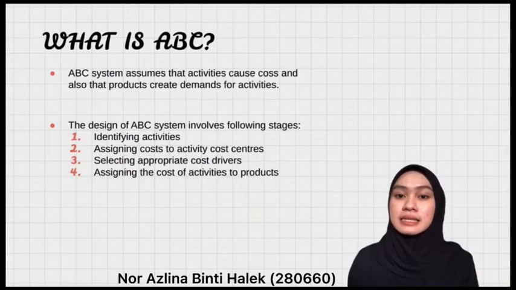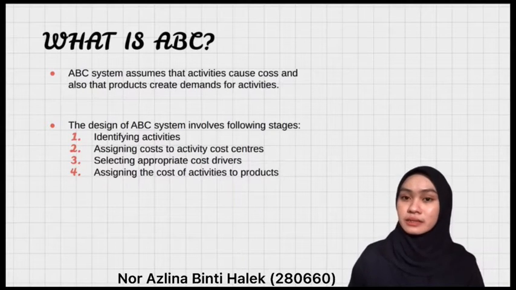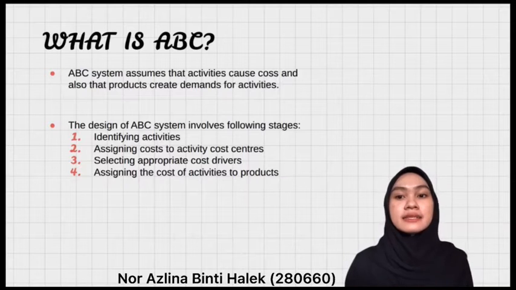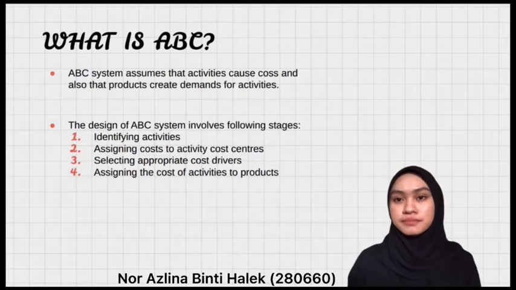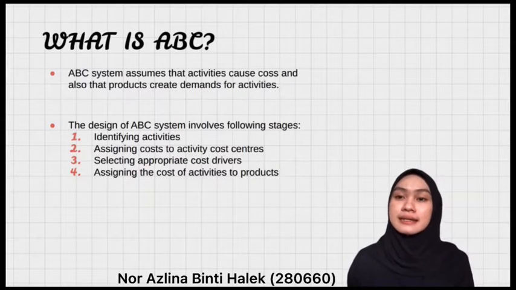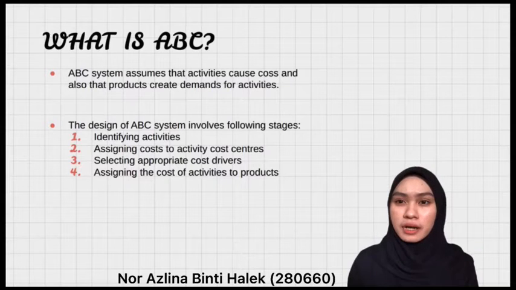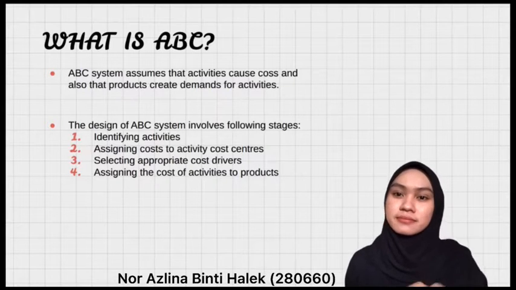Thirdly is selecting an appropriate cost driver. Lastly, assigning the cost of activity to products, such as assigning cost according to each product's demand for activity.